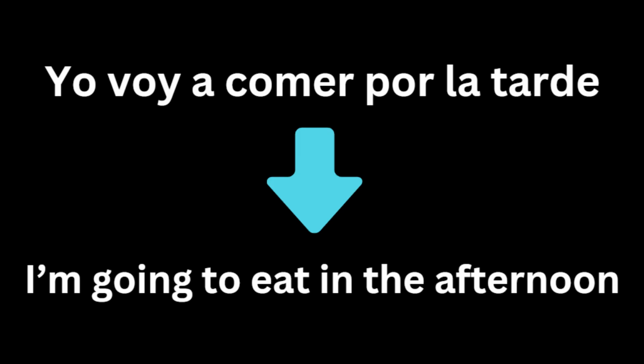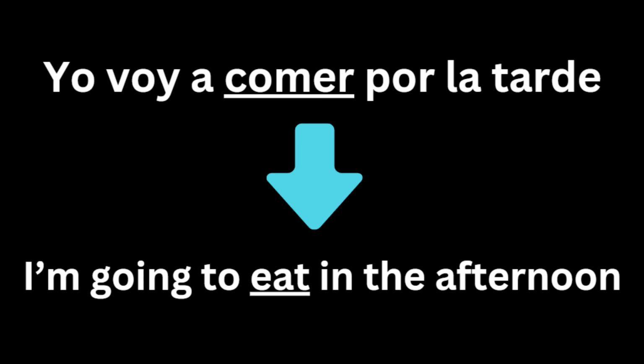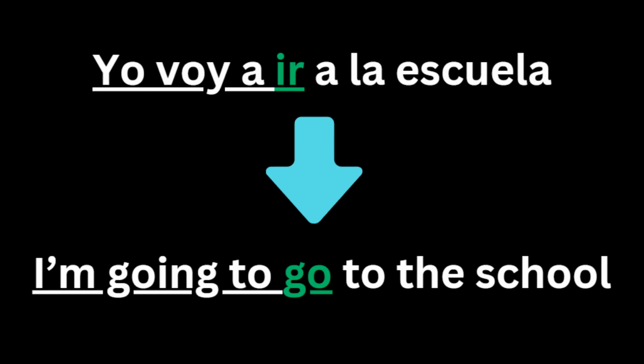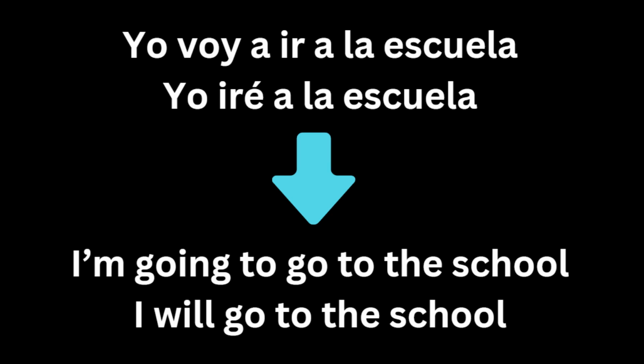For instance, I can say a sentence like yo voy a comer por la tarde, meaning I'm going to eat in the afternoon, which indicates an action in the near future using the infinitive comer. However, we can in fact use the verb ir as an infinitive to express the future when speaking. Saying something like yo voy a ir a la escuela means I'm going to go to the school, which expressively shows the future in context, and the same idea applies to any sentence that you want to say using yo voy a ir. Now, instead of actively using this phrase, we can use the simple future tense by simply saying yo iré a la escuela, meaning I will go to the school.